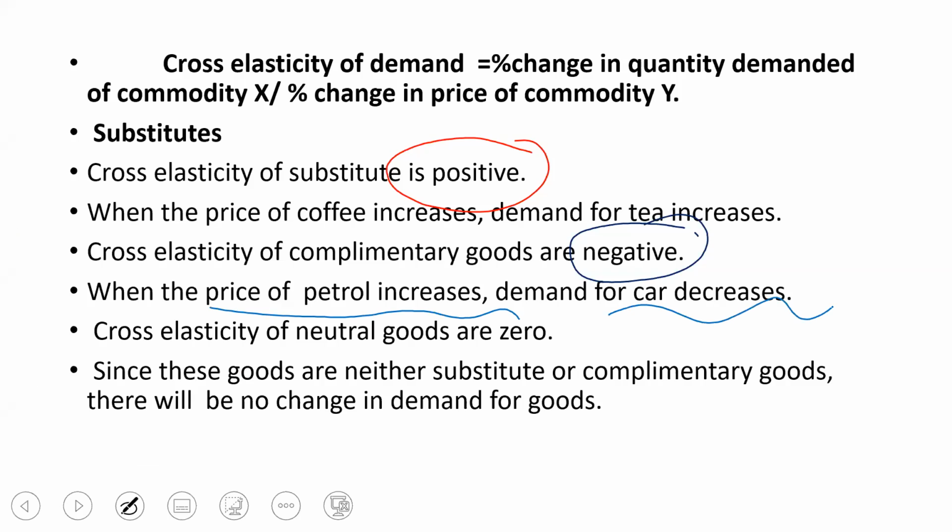Now I am discussing the third one, that is cross elasticity for neutral goods. Look here, cross elasticity for neutral goods is 0. Such a question will come: cross elasticity for neutral good is dash. Cross elasticity for neutral good is 0. You will have this doubt: madam, what is a neutral good? Neutral good means normal good.